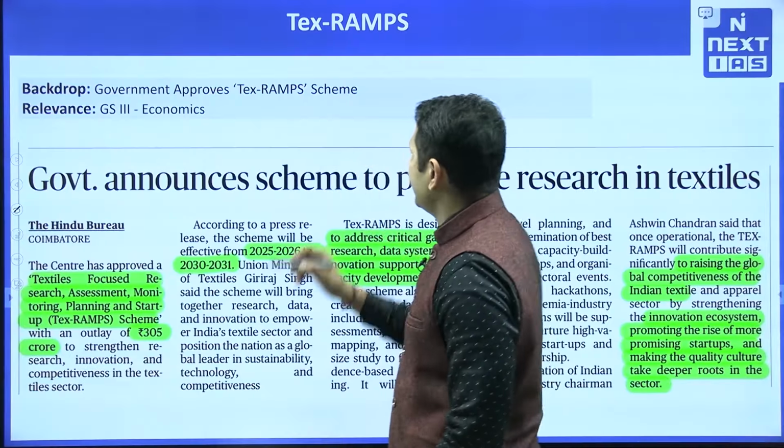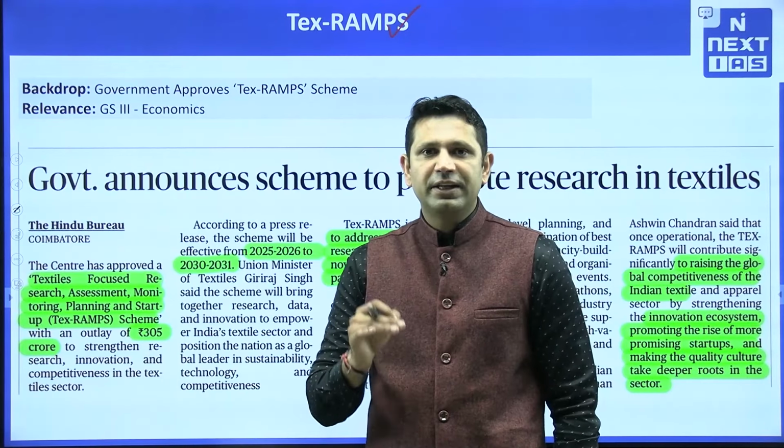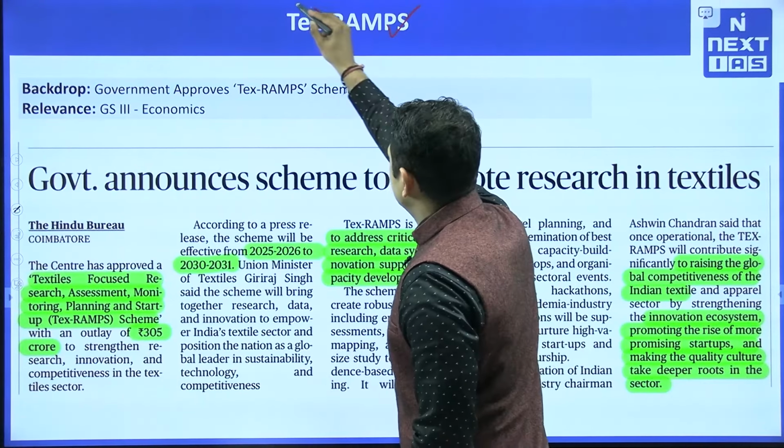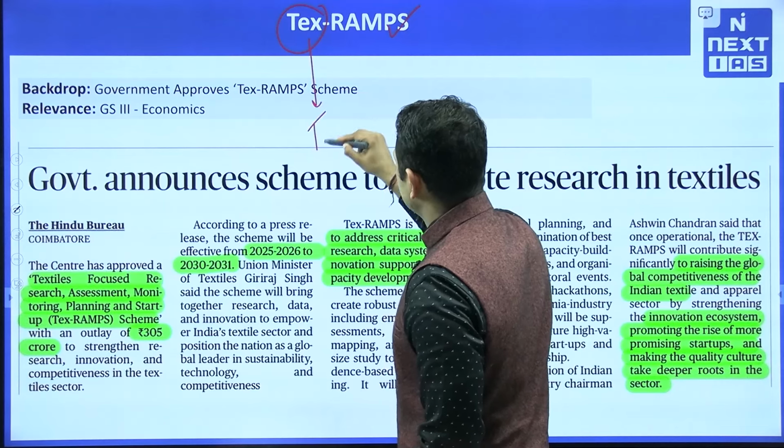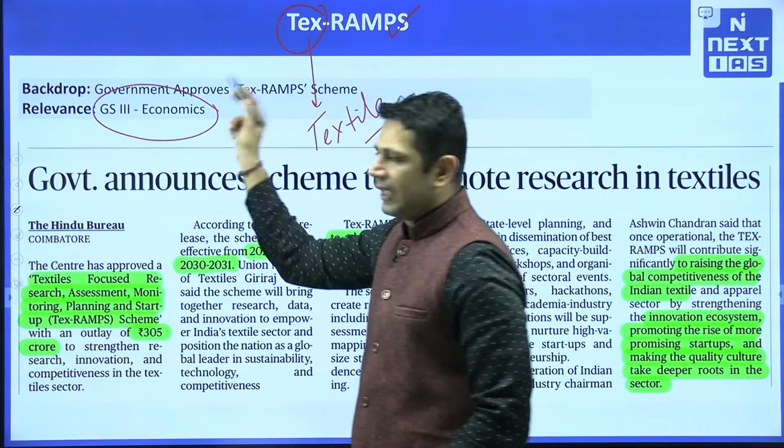The fourth topic we are having is about the Tex-RAMPS. Now this Tex-RAMPS is a new scheme that has been launched by the government for the textile sector. So this Tex means textiles, and the relevance is GS paper 3 in the economics part.